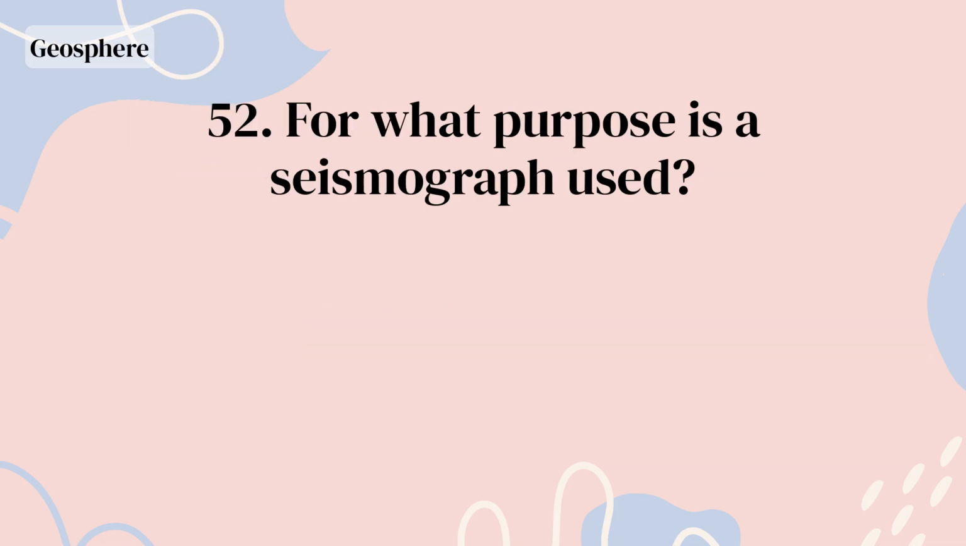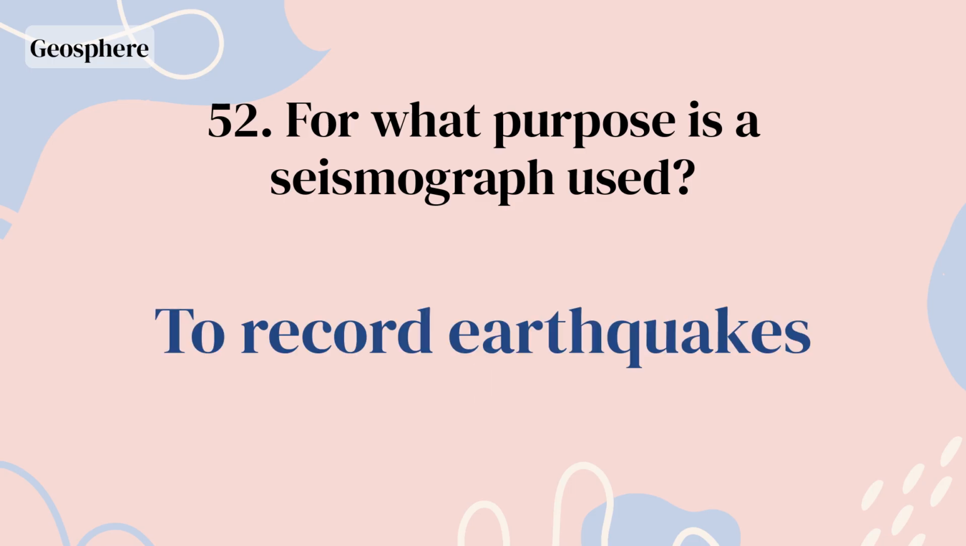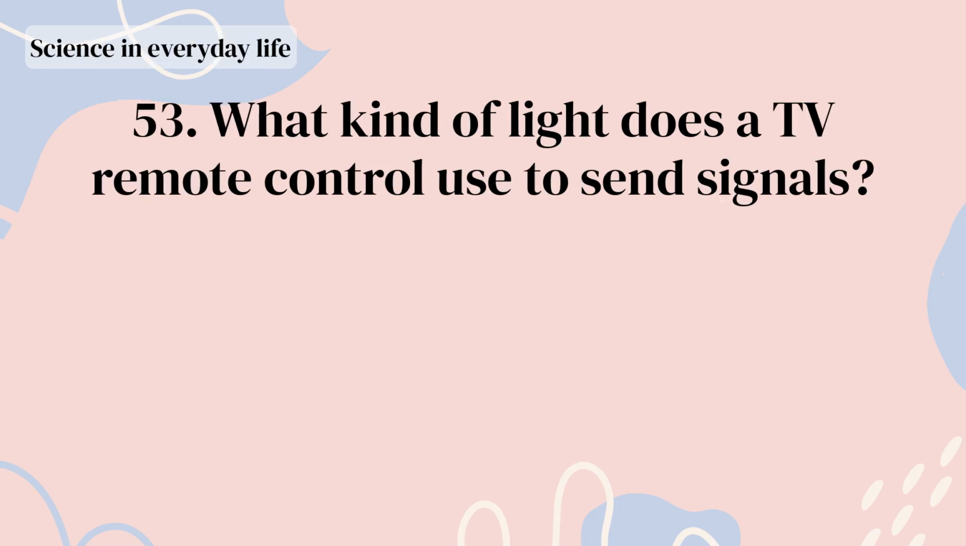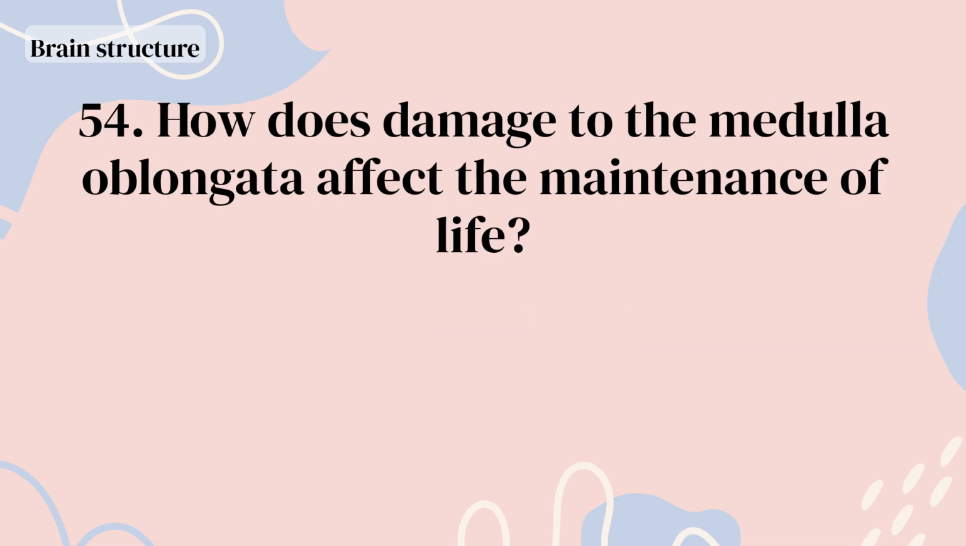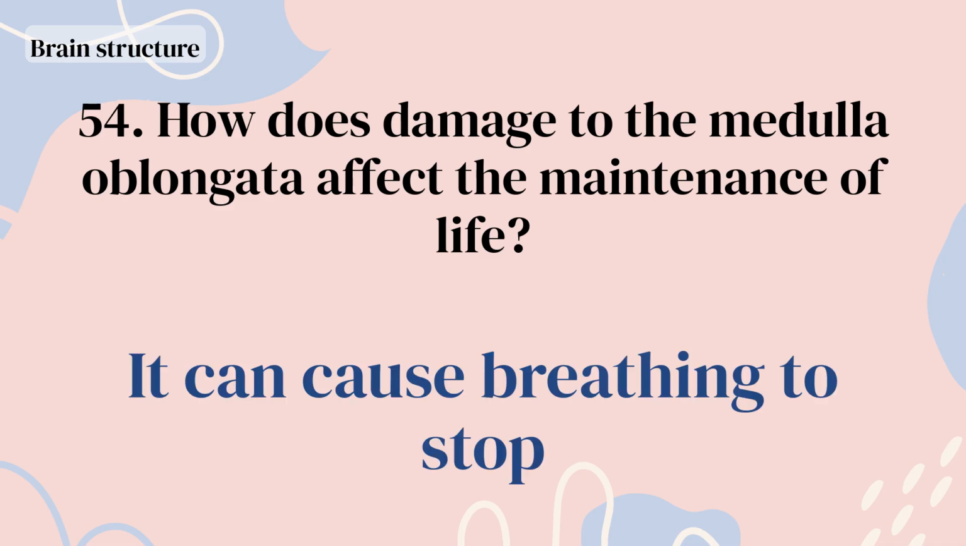Sublimation. For what purpose is a seismograph used? To record earthquakes. What kind of light does a TV remote control use to send signals? Infrared light. How does damage to the medulla oblongata affect the maintenance of life? It can cause breathing to stop.